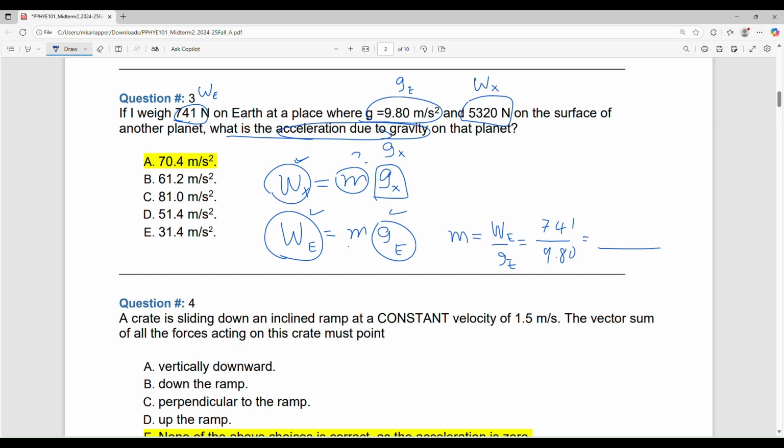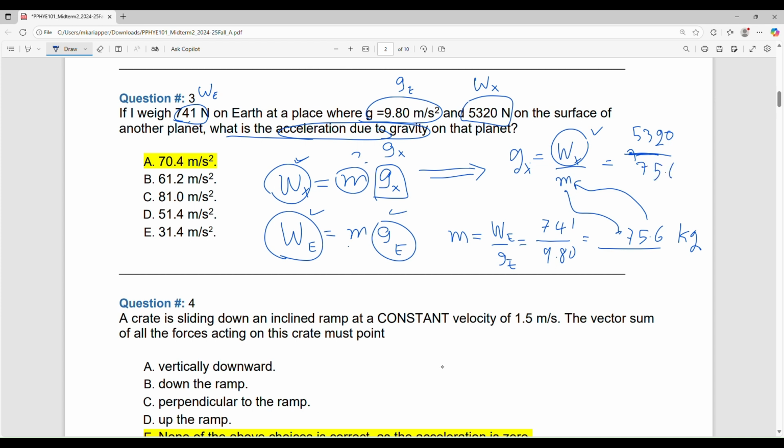Then I can bring that value and put it in here. This equation gives me what I want, Gx. Gx is equal to Wx divided by m. Now I have the Wx and I have the m from here. First tell me this. How much is this? The mass? It's 75.6. Okay, 75.6 kilogram. Right? Then you bring it and put it in here. So that will be what? Wx is 5320 divided by 75.6. You should get 70.4. Could you check, please? Okay.